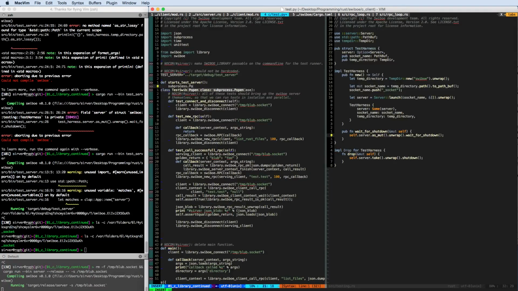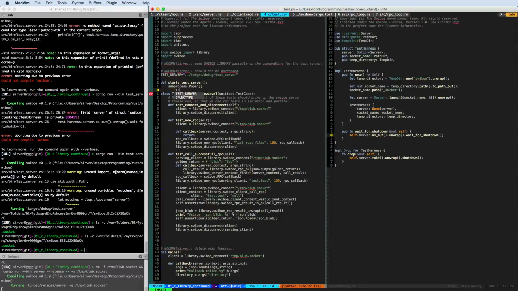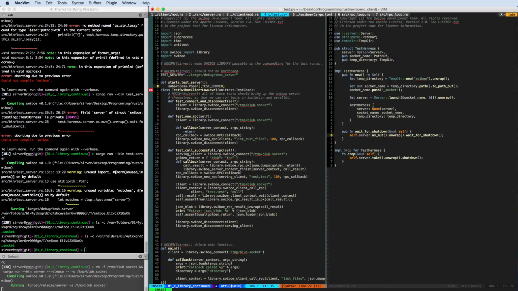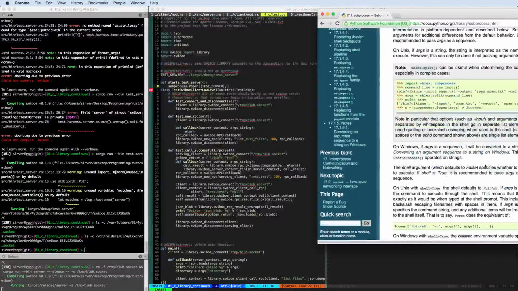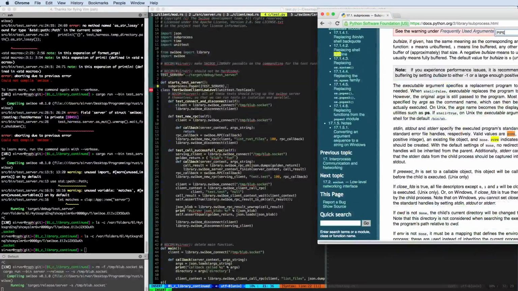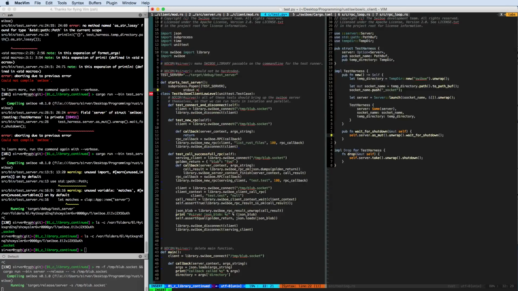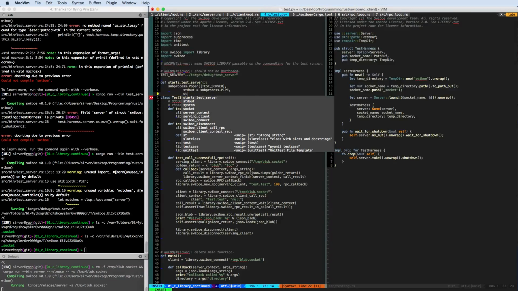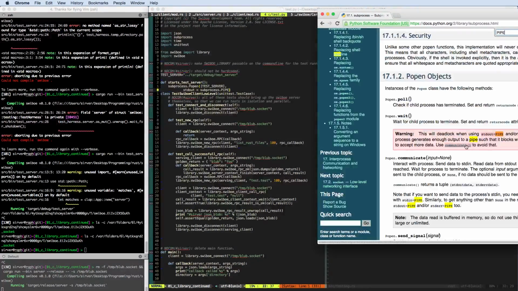We want something like Popen, and definitely our arguments, which I think is a list. Yes, it is a list. So our arguments will definitely be the test server. And right now we don't have any arguments for the test server, so that should be it. And then we definitely would like to stream input and output, so we have the standard out pipe. If we just say standard out is a subprocess pipe, and everything else is the defaults, I would say.